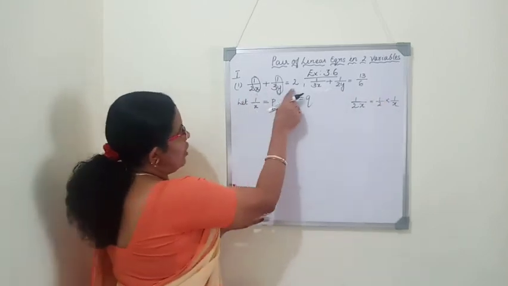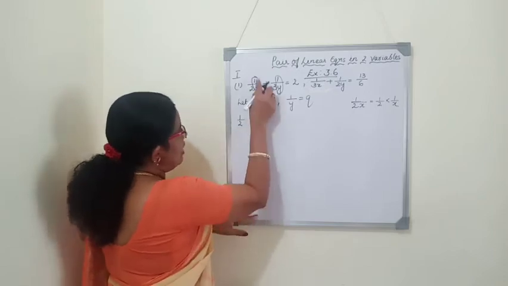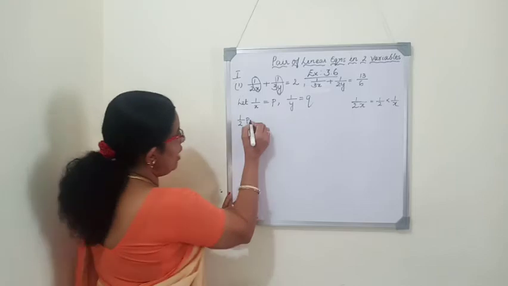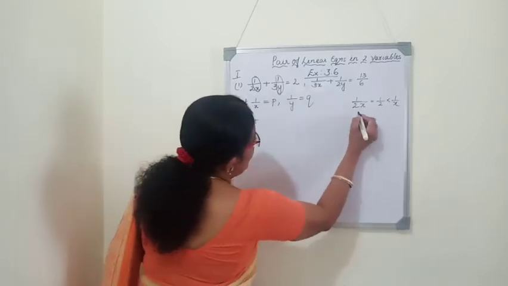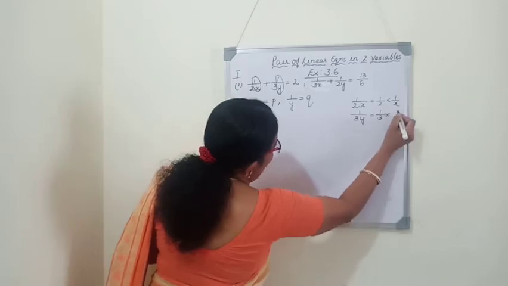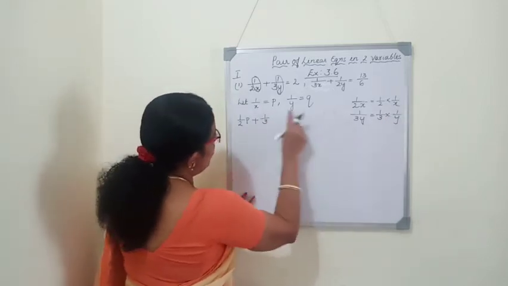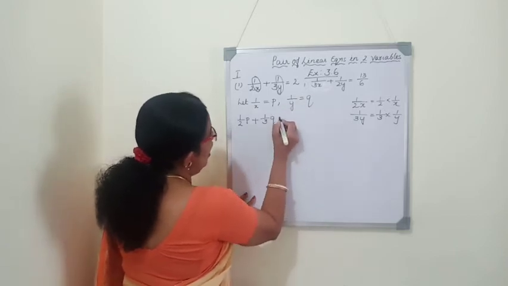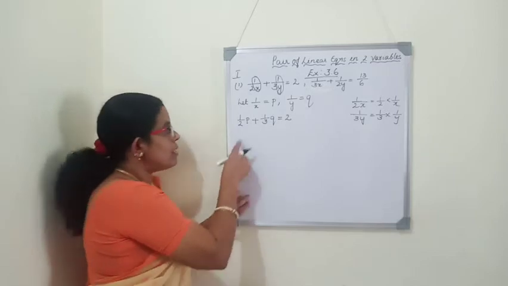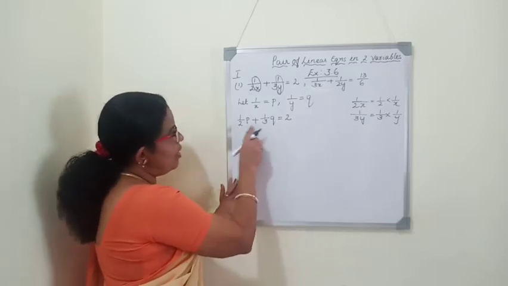So, how can we change this equation? 1 by 2 we will write as it is. Instead of 1 by x, we will write it as p. So, 1 by 2 p plus, same way, 1 by 3y is nothing but 1 by 3 into 1 by y. 1 by 3 we will write as it is. Instead of 1 by y, we will write it as q, and that is equal to 2. This is our equation. But still, as the coefficients are fractions, it is difficult to solve